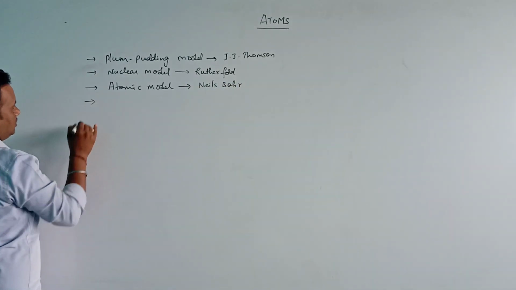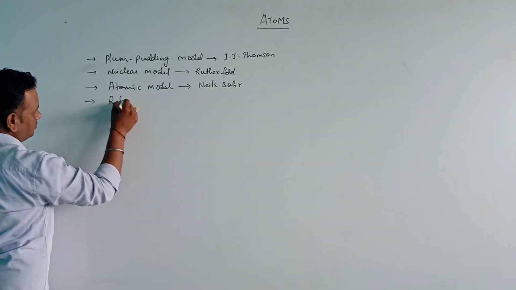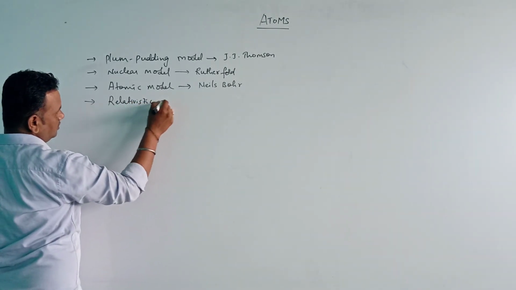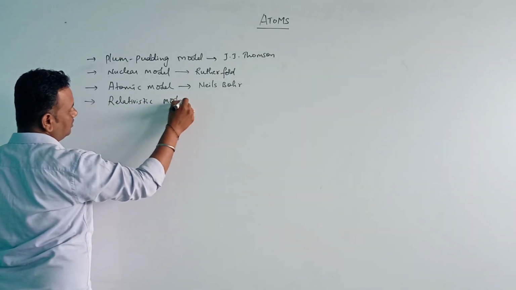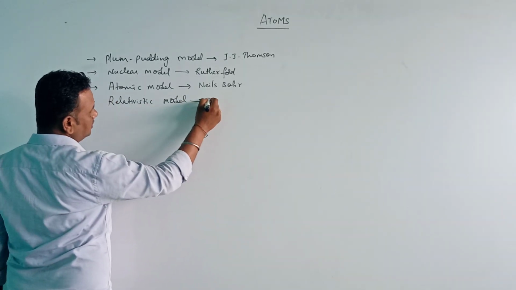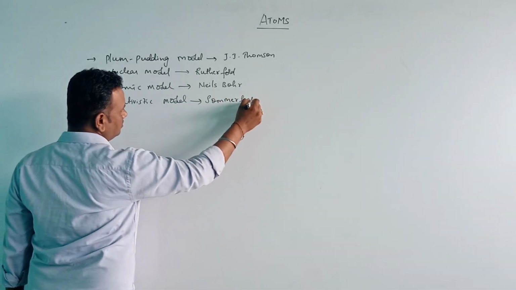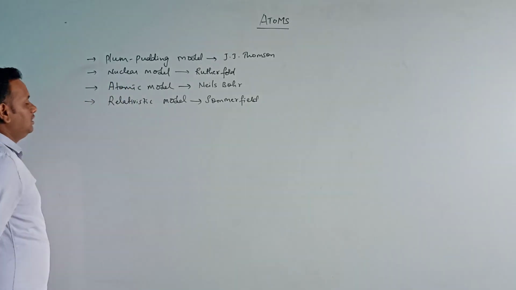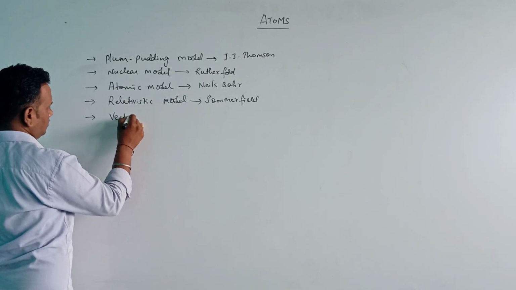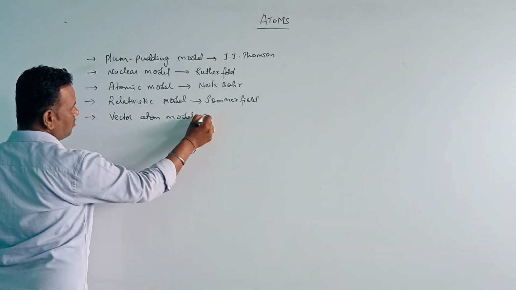The next atomic model is the relativistic atomic model, which was proposed by Sommerfeld. And one more model is the vector atom model.